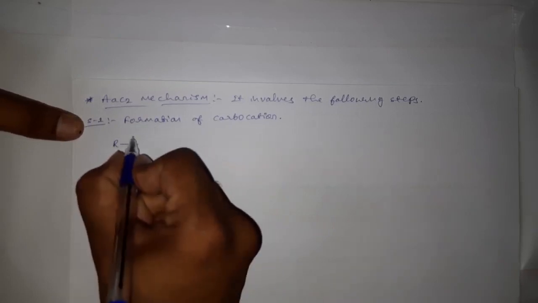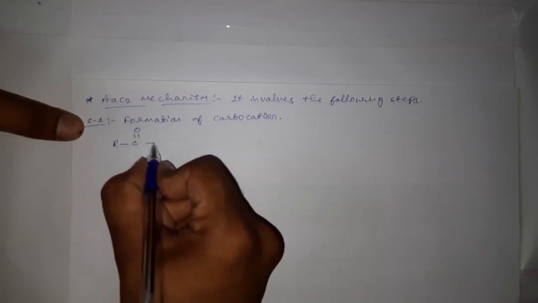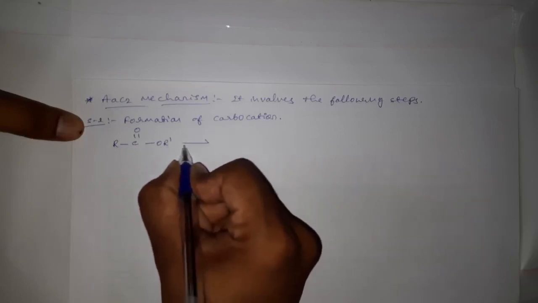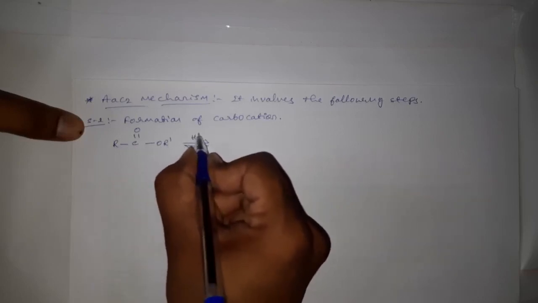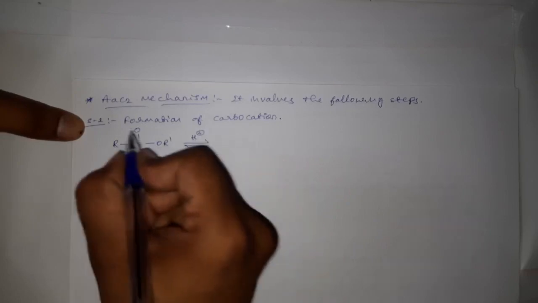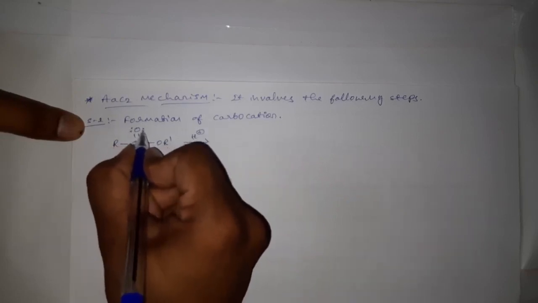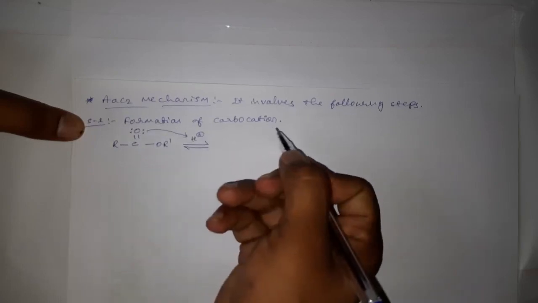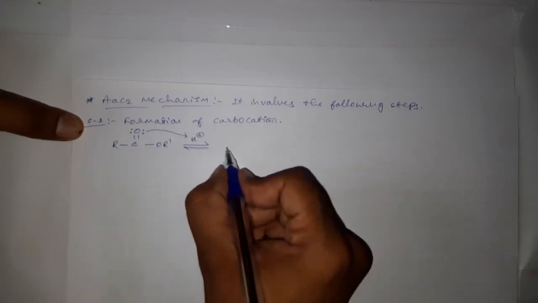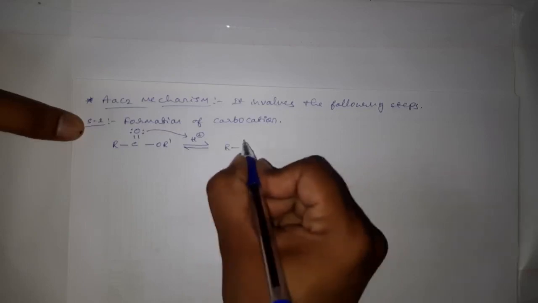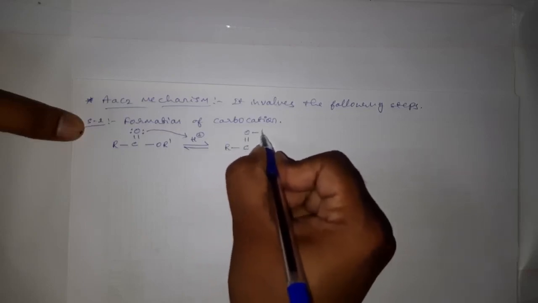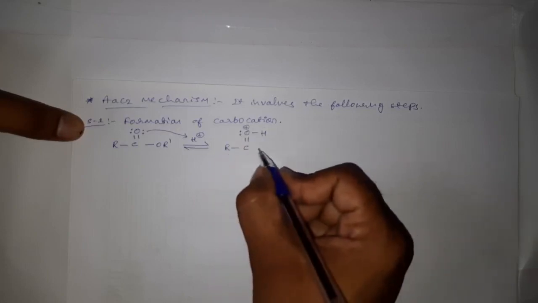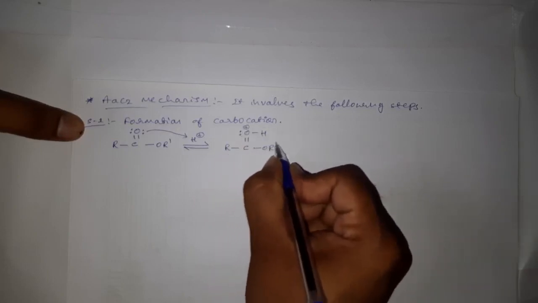R C double bond O R dash. It is an ester. When it reacts with an acid, this oxygen, which has 2 lone pairs of electrons, will donate one of the lone pairs and abstract a proton, which results in the formation of R C double bond OH and positive charge on oxygen, OR dash.